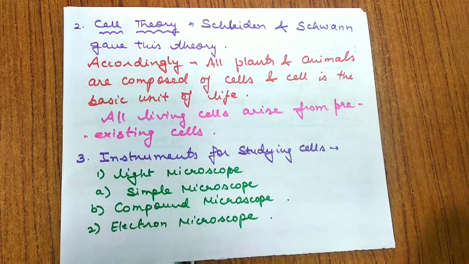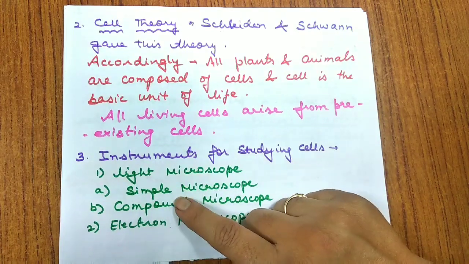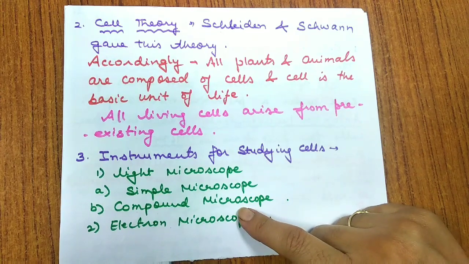There are different kinds of microscope. One is the light microscope, which is of two types: simple microscope and combined microscope.